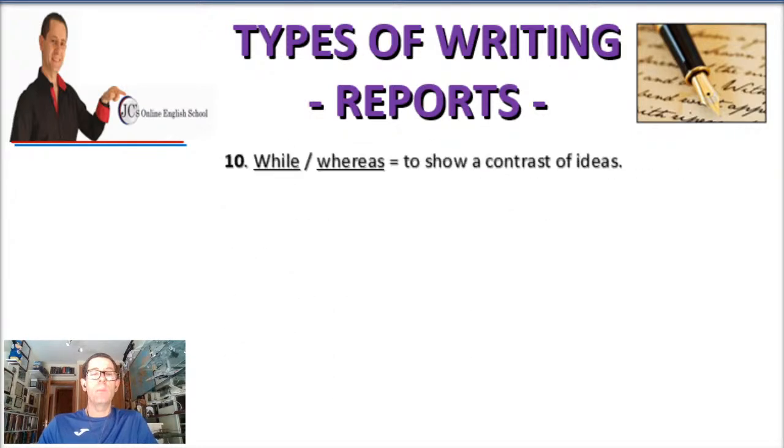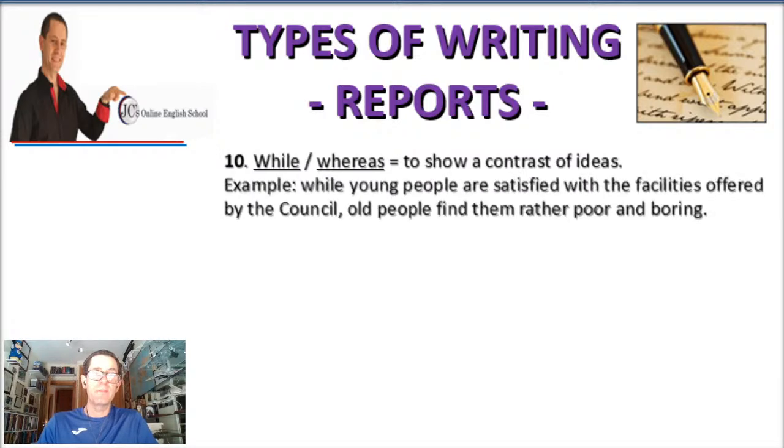All right. So, point number 10, you can use these 2 words, while or whereas, to show a contrast of ideas. Let me give you some examples. While young people are satisfied with the facilities offered by the council, old people find them rather poor and boring.